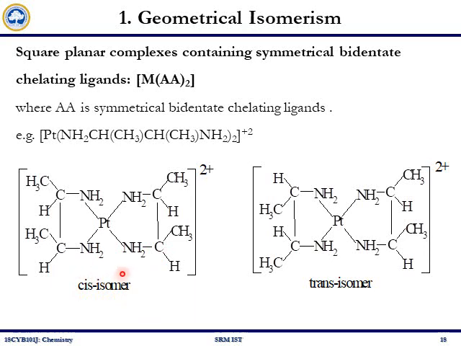And in this case we see in these two carbons the hydrogen is above the plane and methyl is below the plane, whereas here methyl is above the plane and hydrogen is below the plane. So we call this a trans isomer. So this cis trans isomerism is exhibited in the MAA2 type.